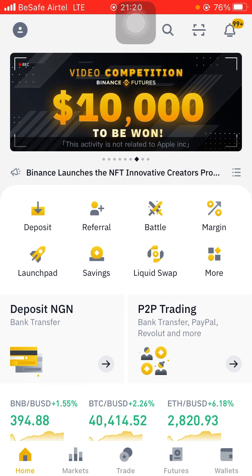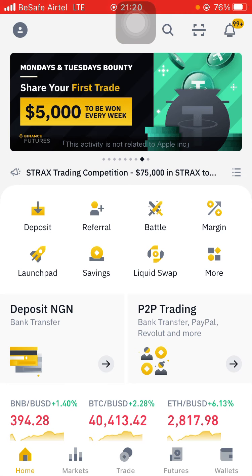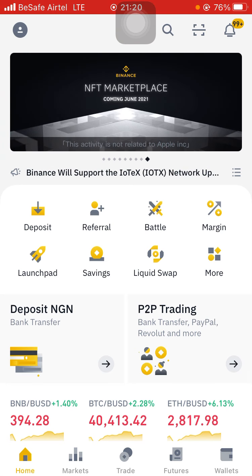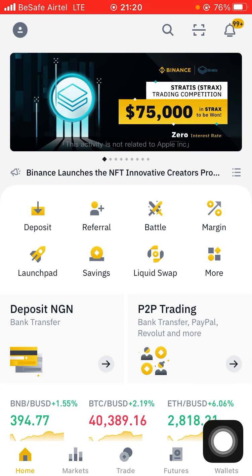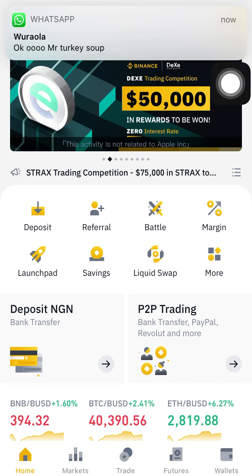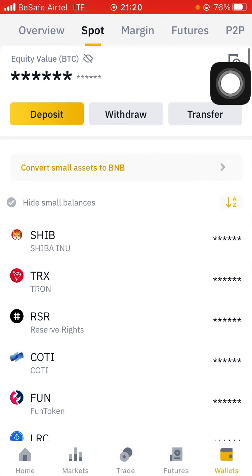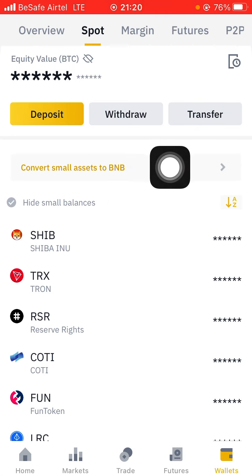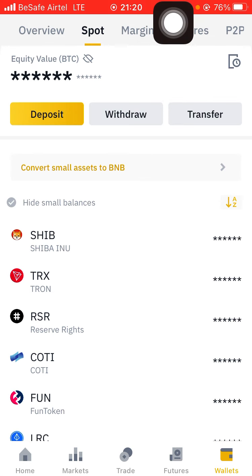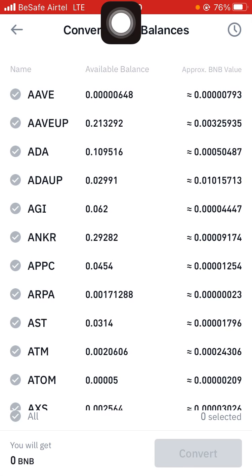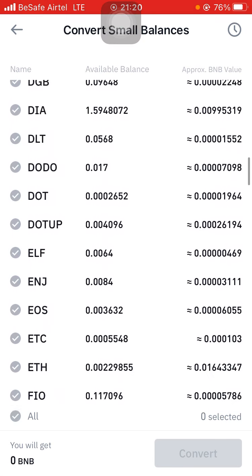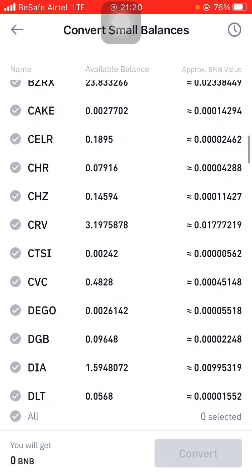So in this video, like I said, we're going to talk about how to convert them to BNB. In order to convert them to BNB, you click on your wallet, the button that says wallet. Then you see here, convert small assets to BNB. You click, and these are the list of the small balances you have here.